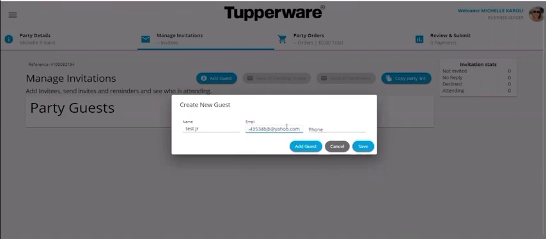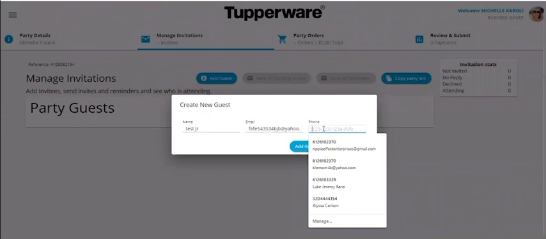Now, this is really important. If you're putting in an email, there is an email that is going to be sent to this customer. So you truly do not want this if you're just playing around and wanting to test this out for yourself. Do not put an email of a real person unless you really want that to send them a party link, because that is going to be permanently in the Tupperware system linked to their email, right? So if you have an incorrect name or an incorrect phone number, that's really going to mess them up.